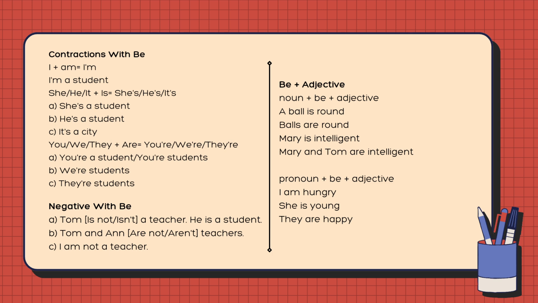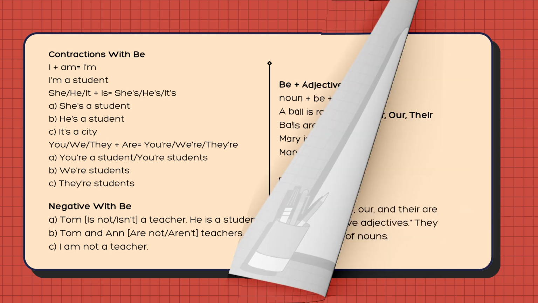Be plus adjective. Noun plus be plus adjective. For example, a ball is round. Balls are round. Mary is intelligent. Mary and Tom are intelligent. Pronoun plus be plus adjective. For example, I am hungry. She is young. They are happy.